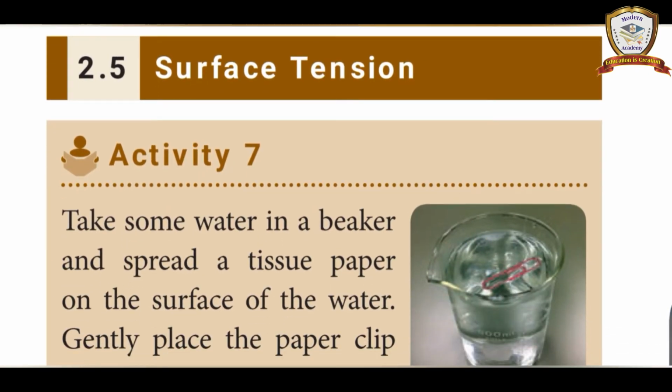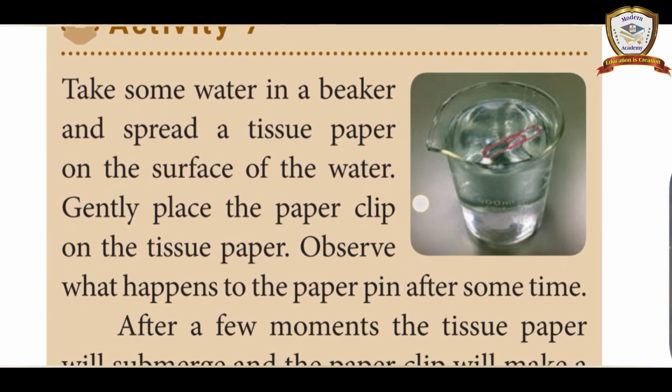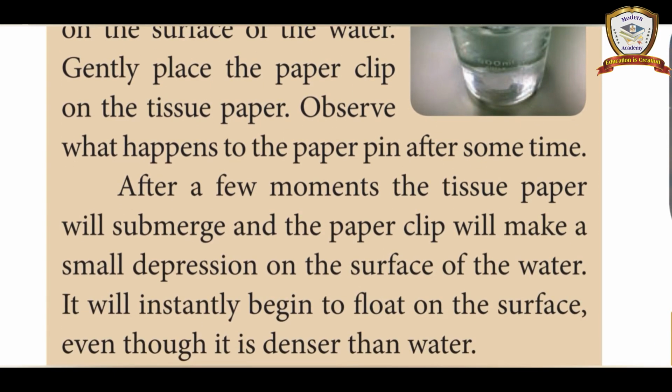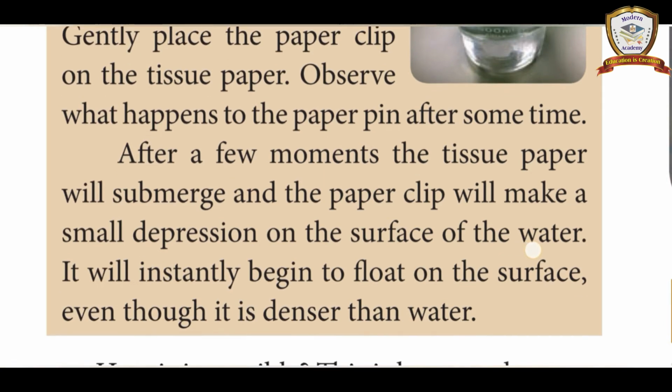2.5 Surface tension. Take some water in a beaker and spread a tissue paper on the surface of the water. Gently place the clip on the tissue paper. Observe what happens to the paper. After a few moments, the tissue paper will submerge. The paper clip will make a small depression on the surface of the water. It will instantly begin to float on the surface, even though it is denser than water.